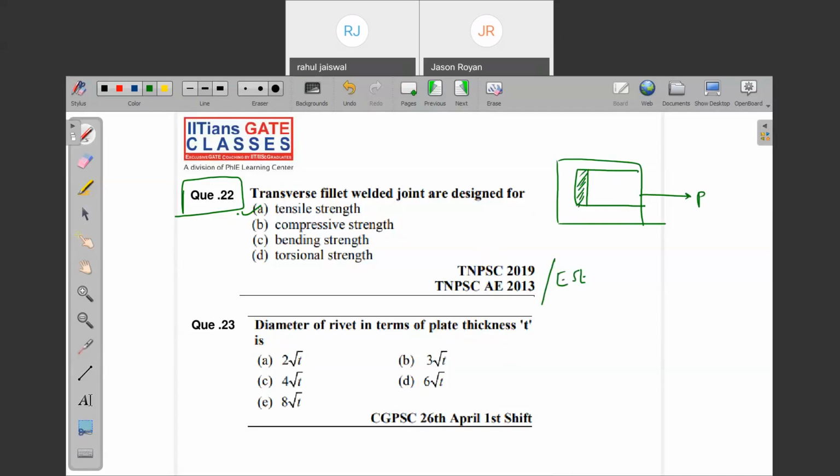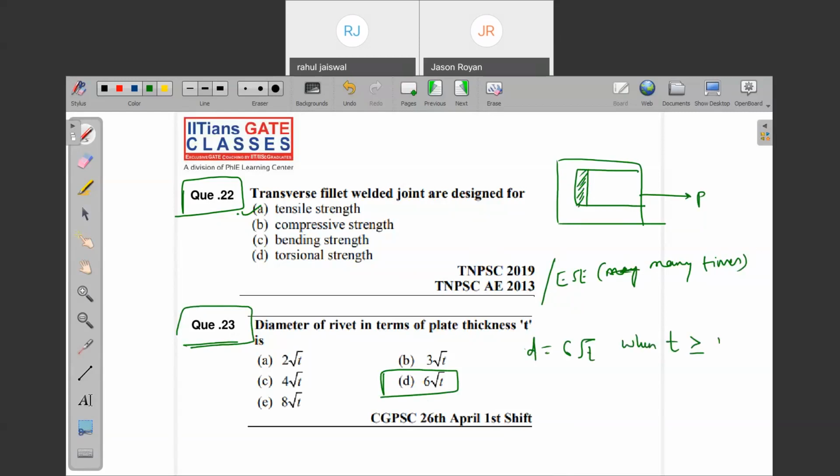In ESC, many times it is asked. Note down question number 23. The diameter of the rivet in terms of plate thickness is what? The diameter is equal to 6 root T when the thickness of the plate is greater than 8 mm. What is the thickness of the plate?